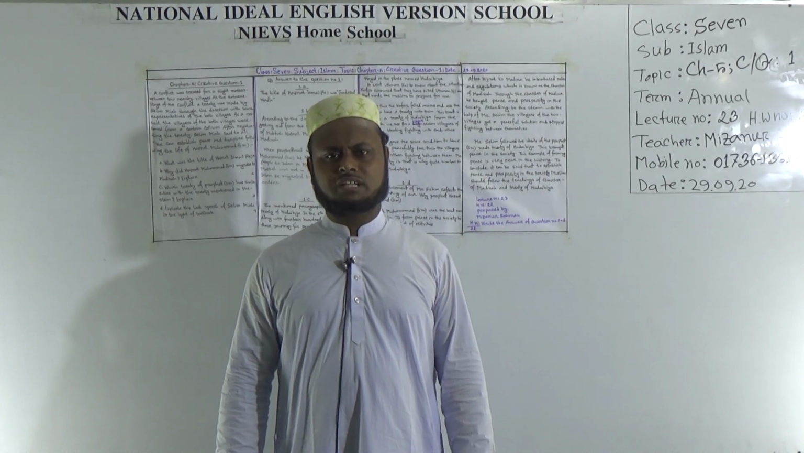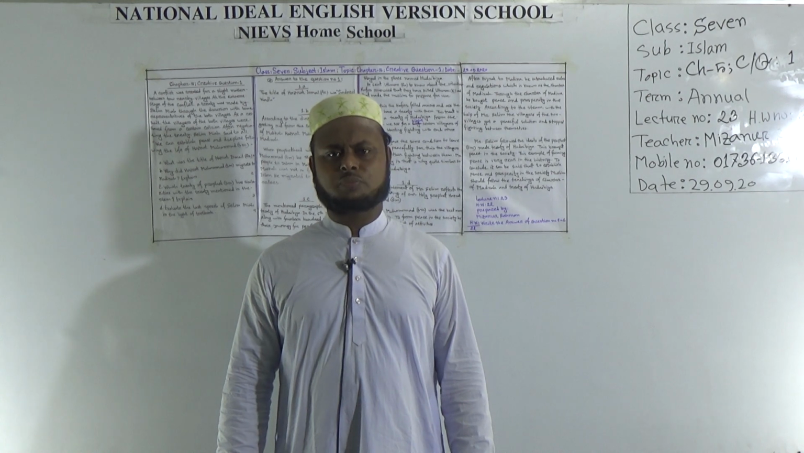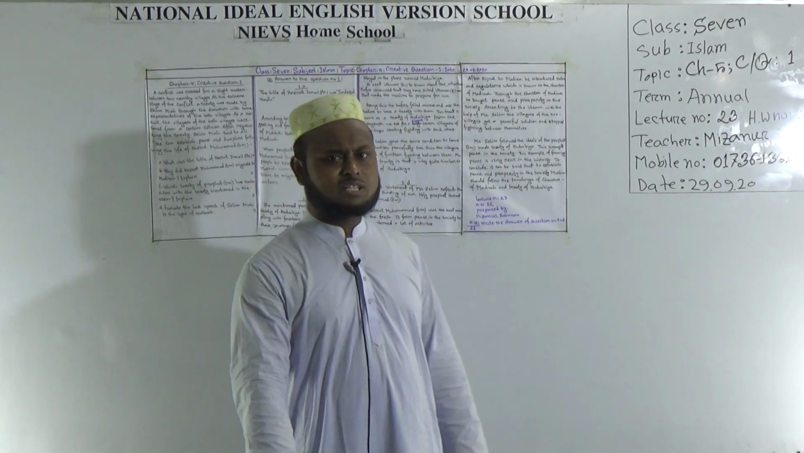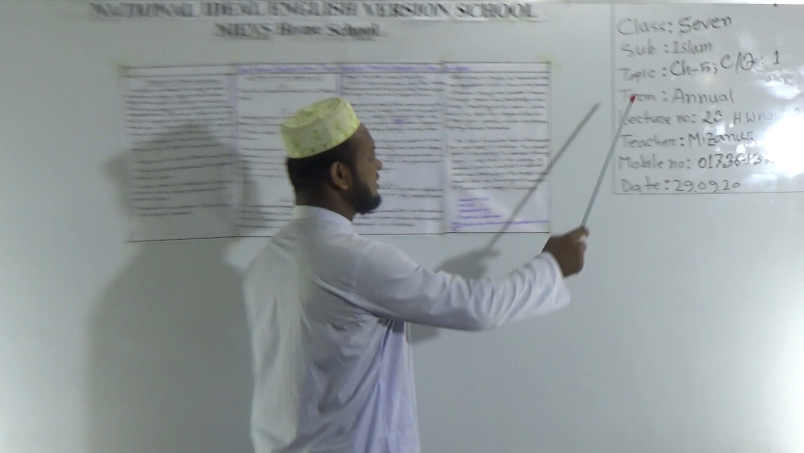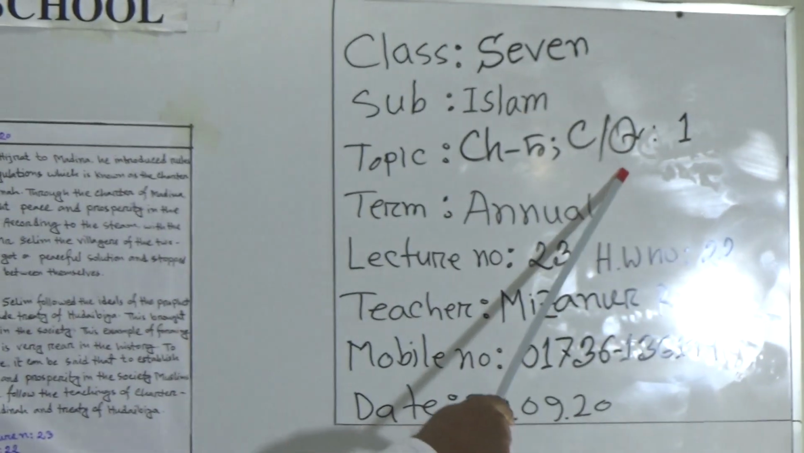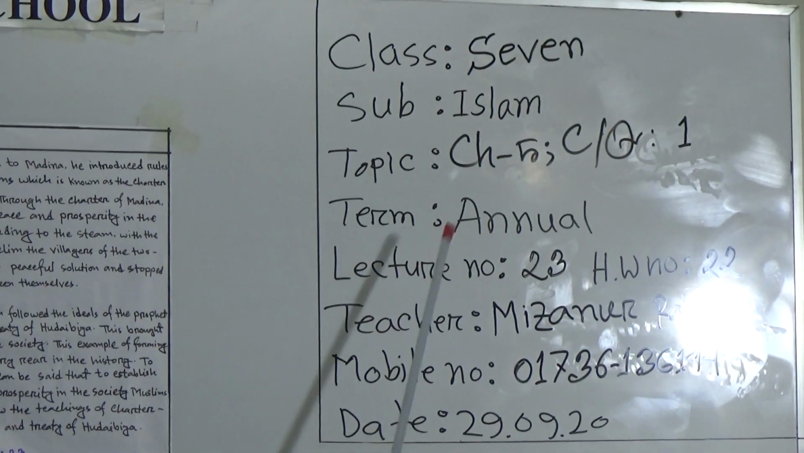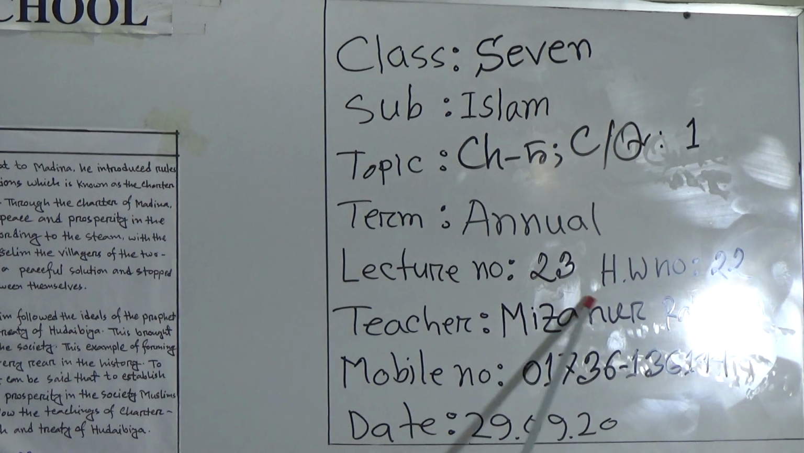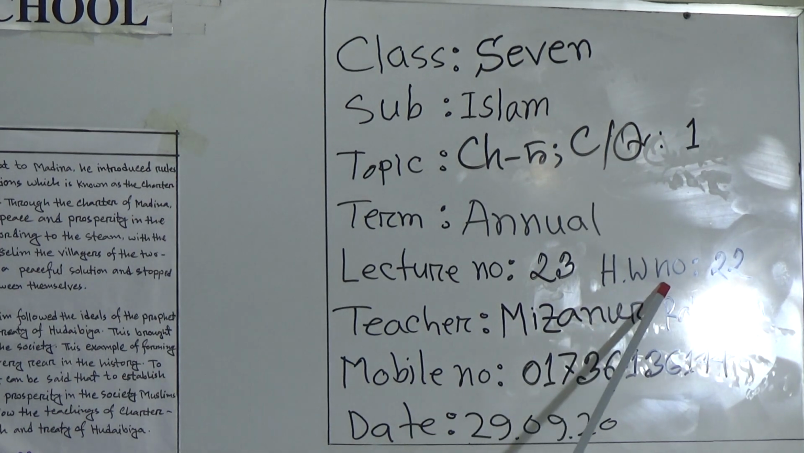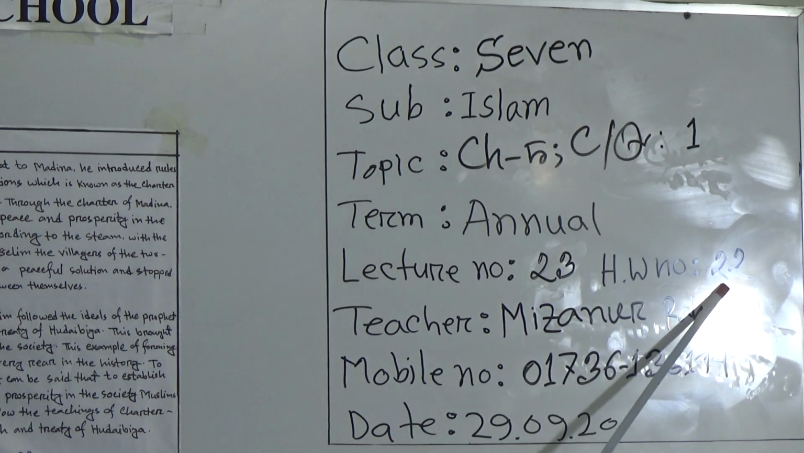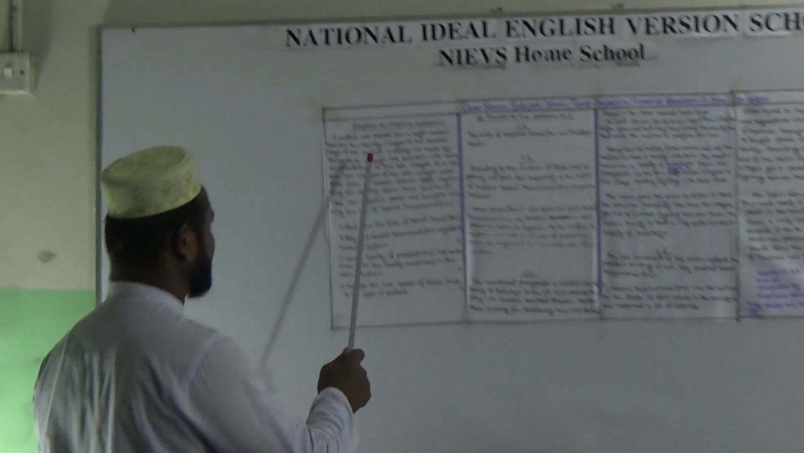Today I am going to take an Islam Studies class for the students of class 7. Our today's topic is Chapter 5, Creative Question 1, Term Annual. Today's lecture is number 23, and I will give homework on the basis of today's lecture, which will be number 22. Okay dear students, let's come to the board and listen.